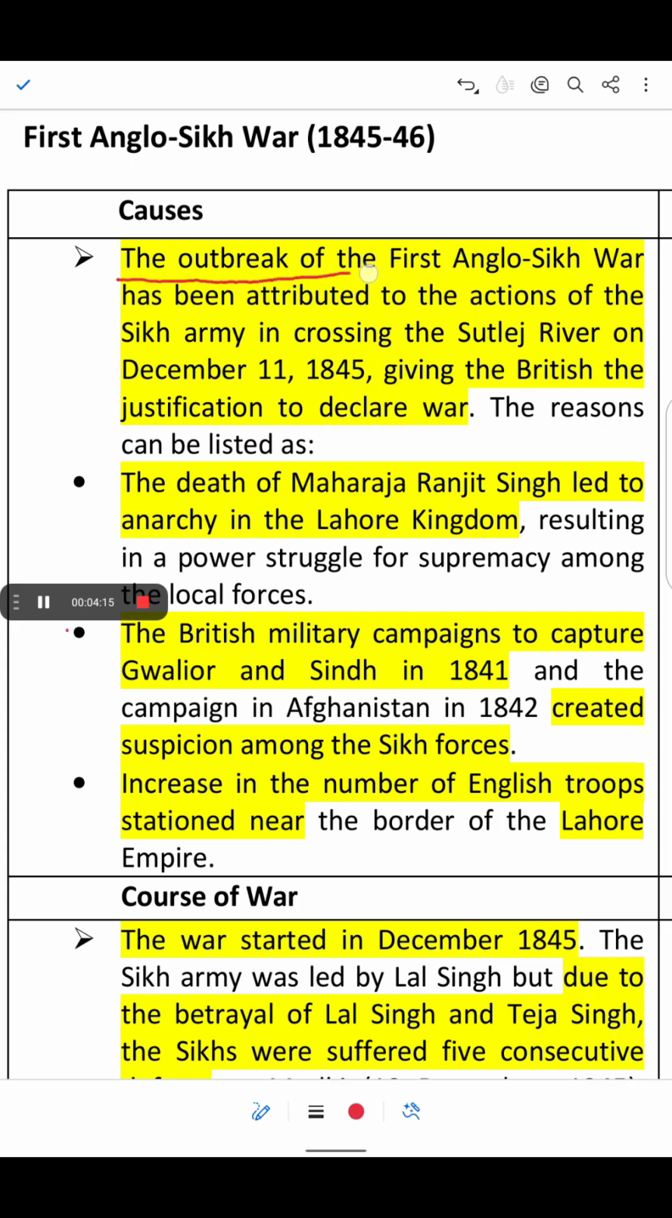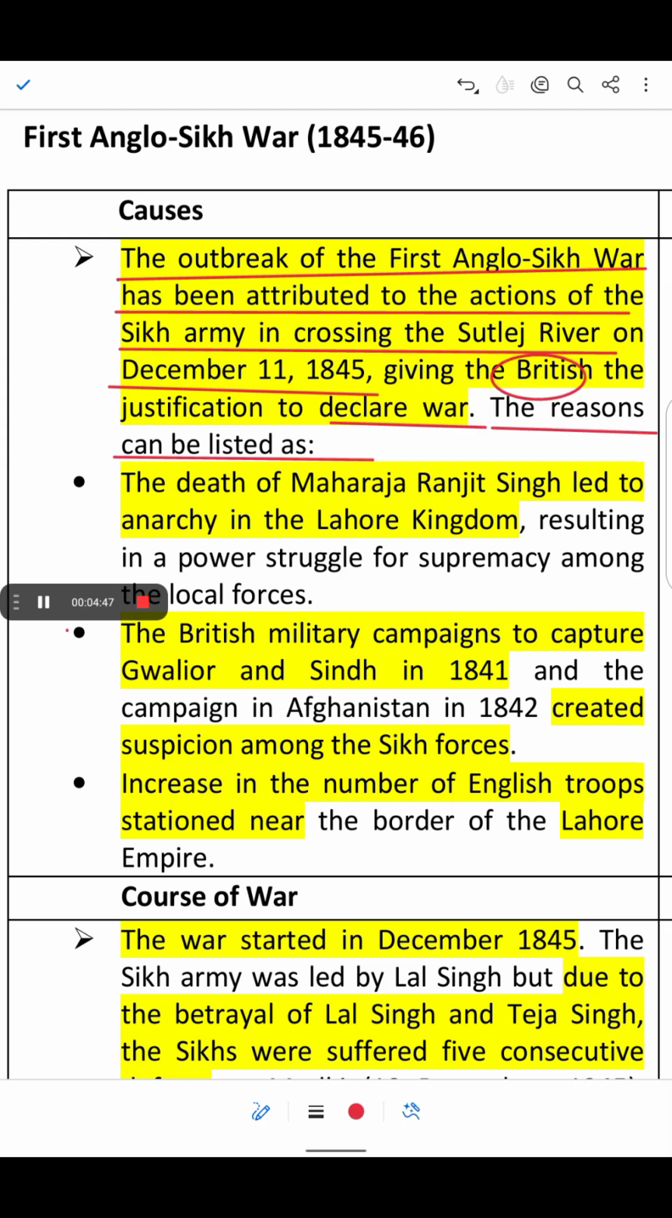The outbreak of the first Anglo Sikh War has been attributed to the action of the Sikh army crossing the Satluj river on December 11, 1845, giving the British a justification to declare war, because they had crossed the Satluj river, and this was the justification for the British to declare war against the Sikh Empire. The reasons can be listed as below.